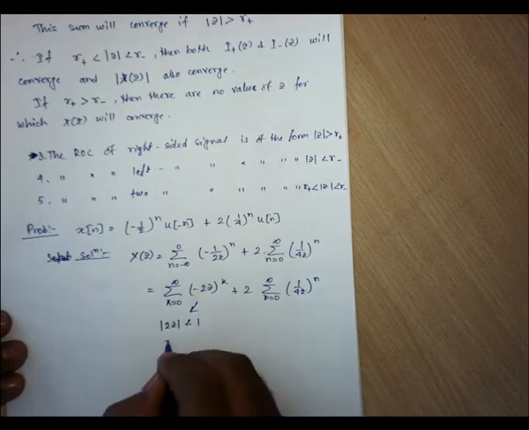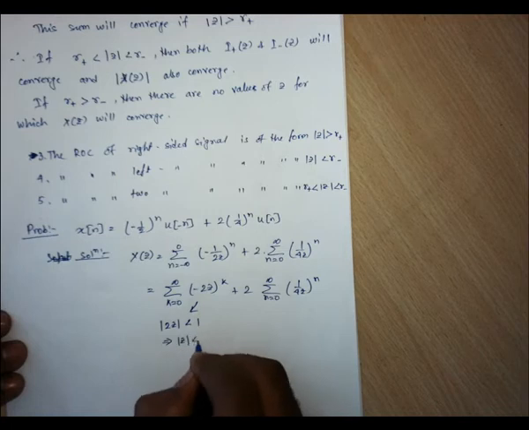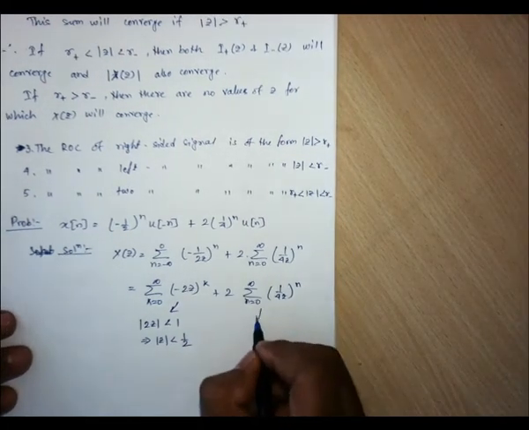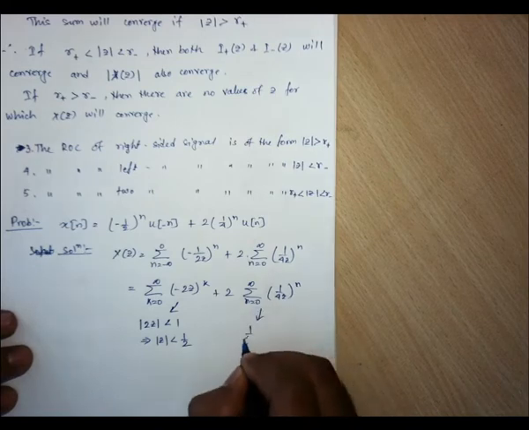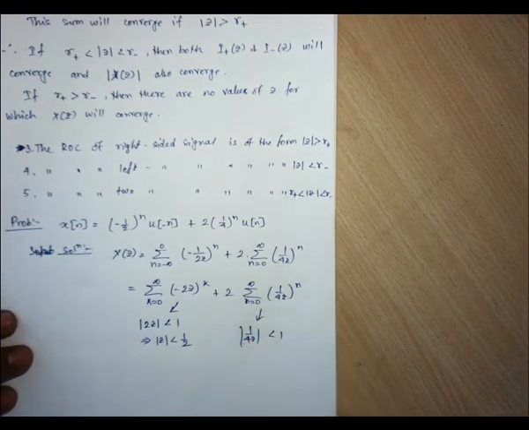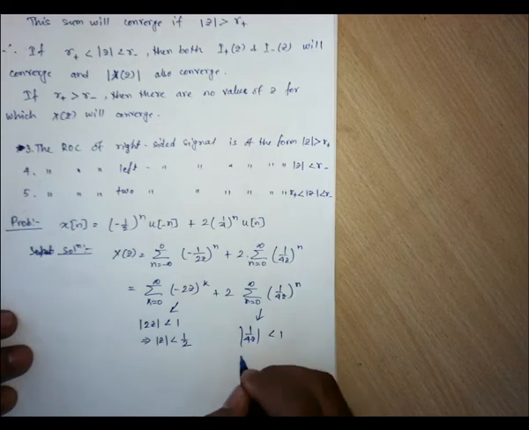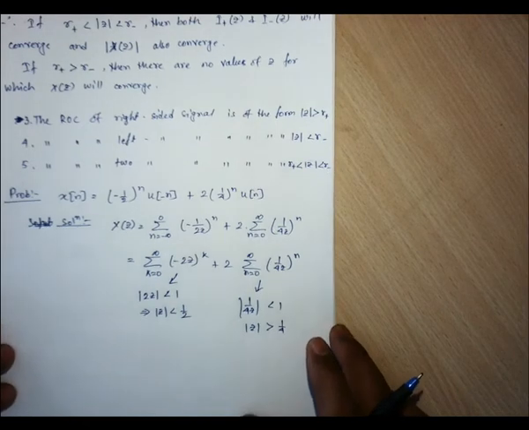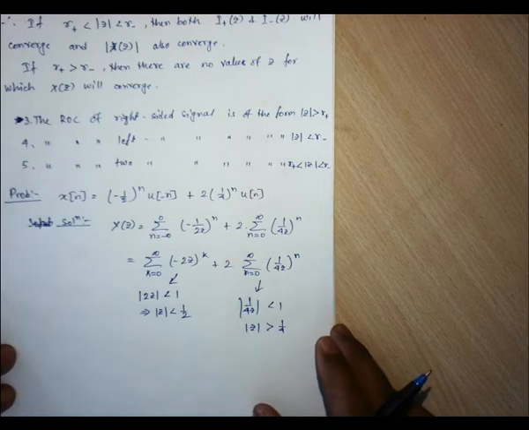So this results in mod of z less than half. And for this, 1/(4z) should be less than 1, that means mod of z should be greater than 1/4, right? So both the series must converge for X(z) to converge.